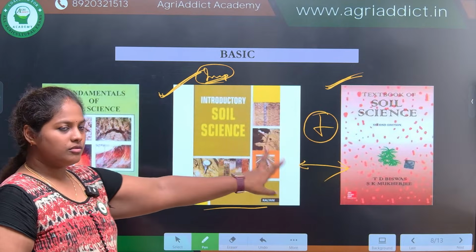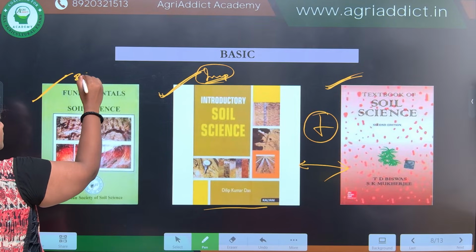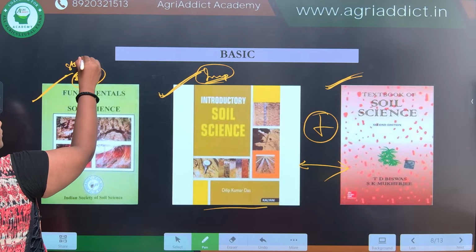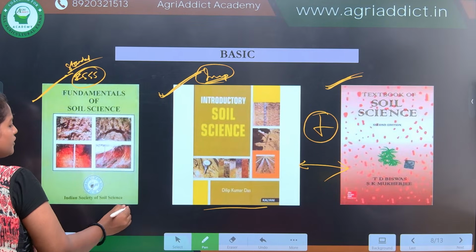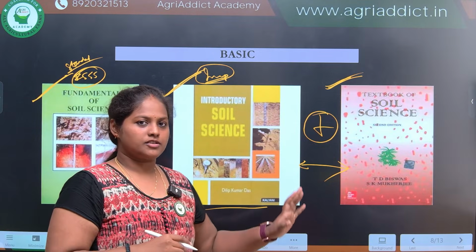After covering these two, then go for Fundamentals of Soil Science by ISSS. This is a society book, so it is very standard. If you can start your preparation with this book, you can be very confident in your subject.